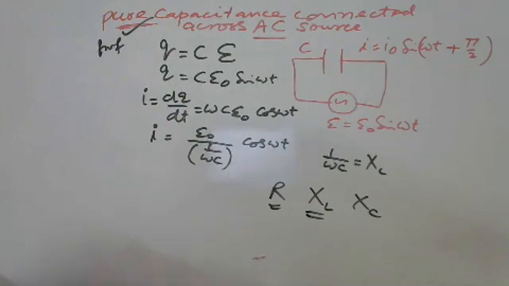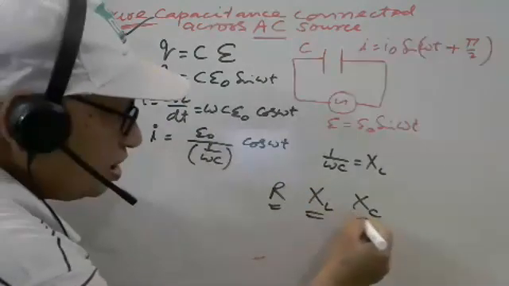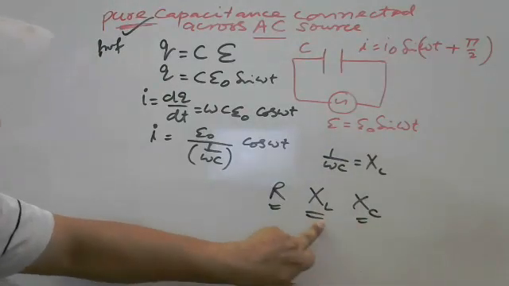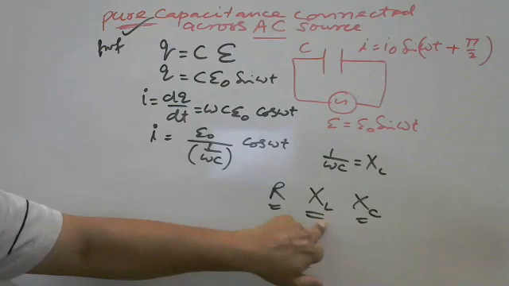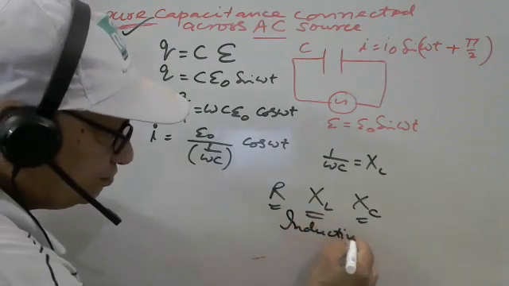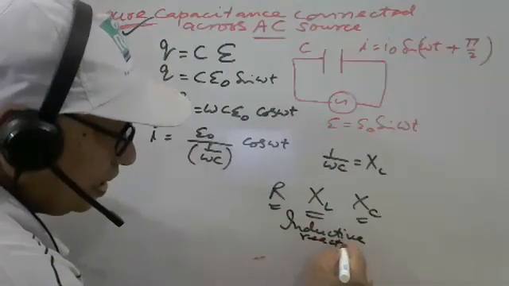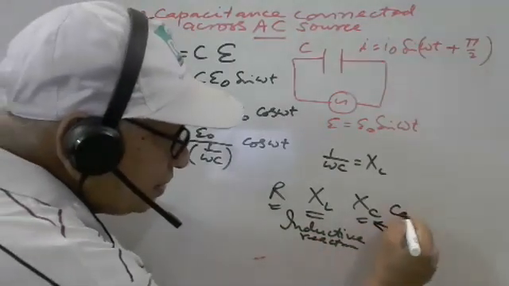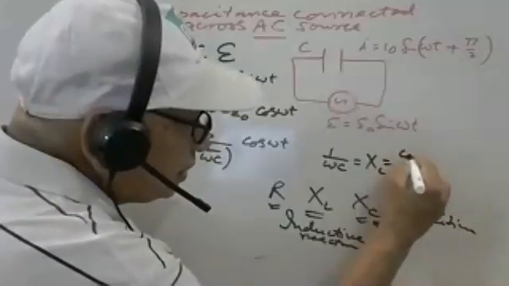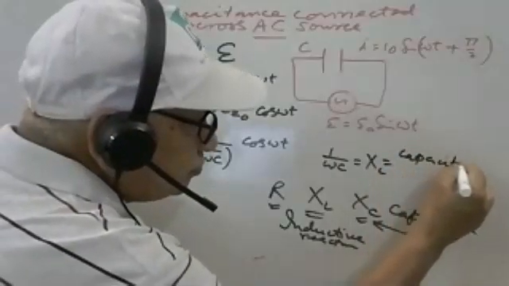React also means opposition. Got it? X suffix L means inductive reactance, and this is the capacitive reactance.